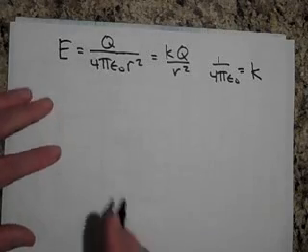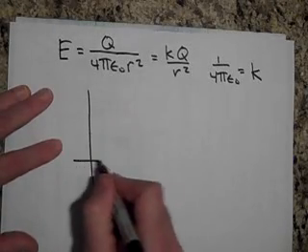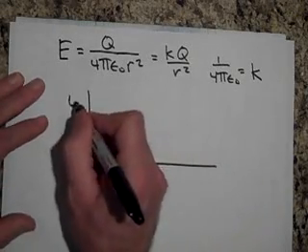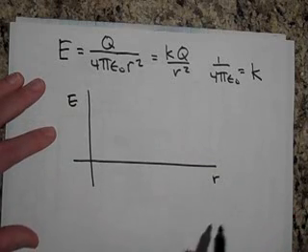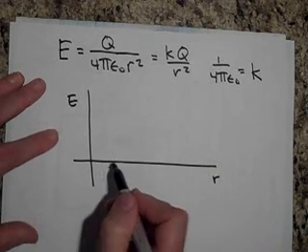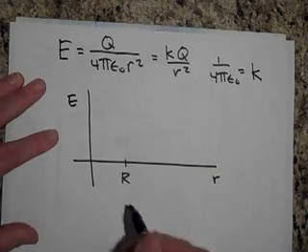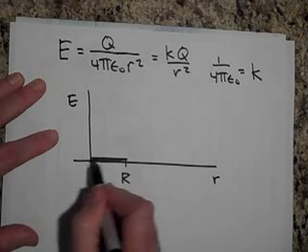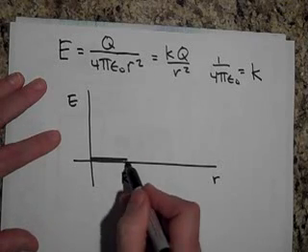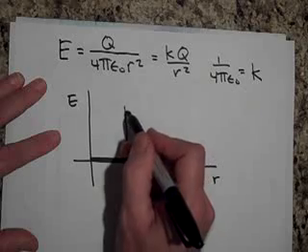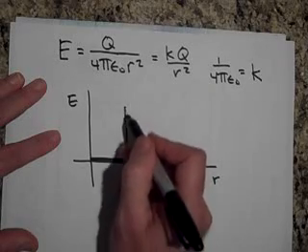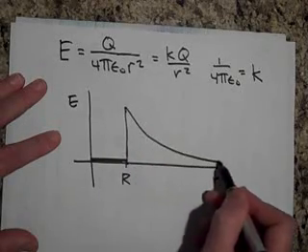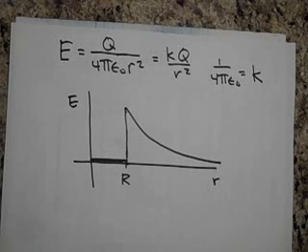So if I were to graph the electric field for a sphere as you head out, it looks like this. Up to the radius r, it's 0. And then once you get to r, that line should be dotted, and then it comes down like that. So that's the electric field for a solid sphere.